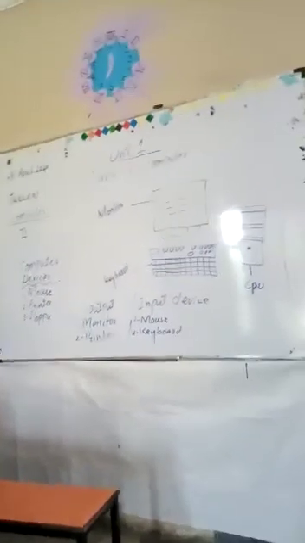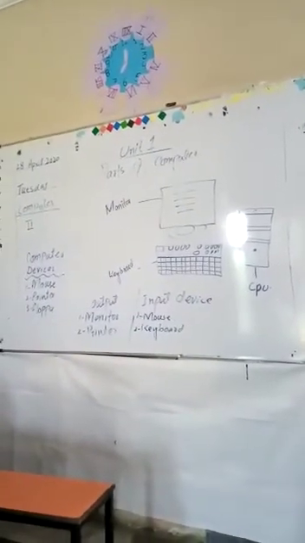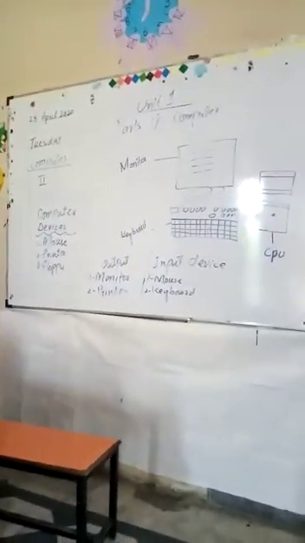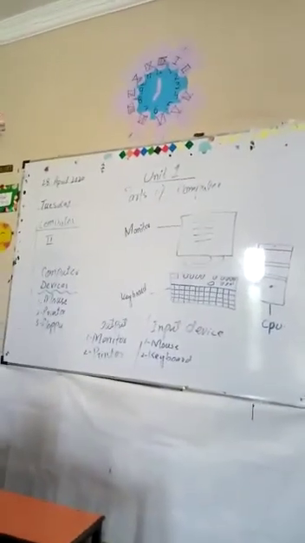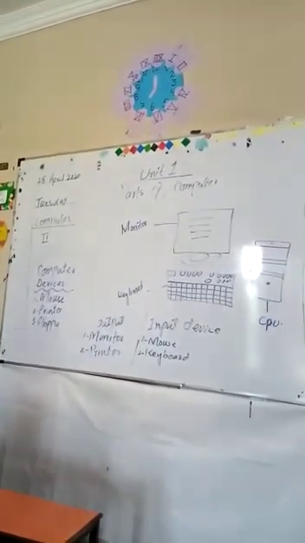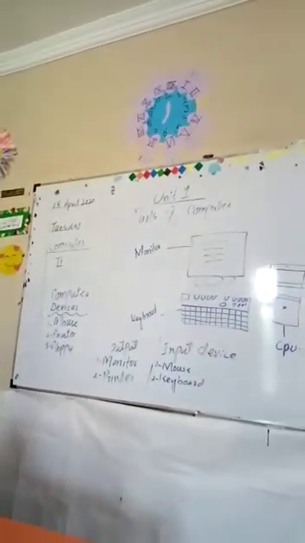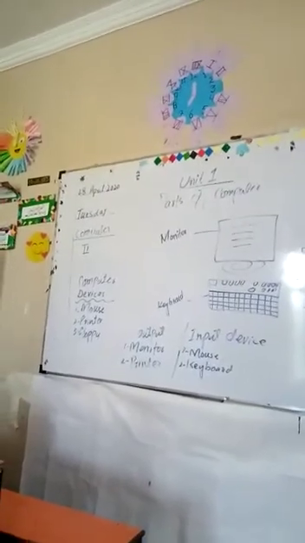And CDs are round shape items, which are used to store any sort of thing. You can use them for games, videos, and all that. And USBs. If you want to store some data, just like in document form, any sort of picture and all that, you can use USB, and you can save all the information. At the time of need, you can use it.